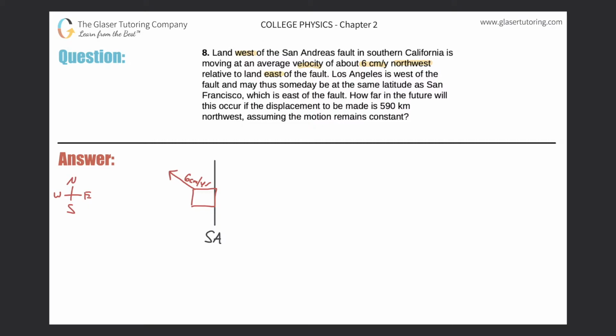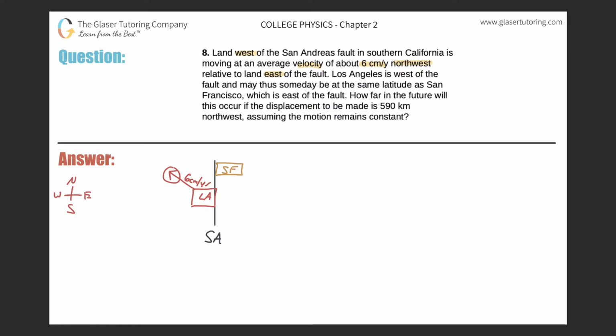Okay, next sentence. Los Angeles is west of the fault. Okay, so let's consider this LA. And may thus someday be at the same latitude as San Francisco, which is east of the fault. Now, knowing San Francisco lies also to the north, you need to know a little bit about U.S. geography here. But San Francisco lies also north of Los Angeles. So it's saying that eventually, someday, this landmass of Los Angeles will be at the same latitude, right? Remember, latitude's horizontal. It'll be at the same latitude as San Francisco.